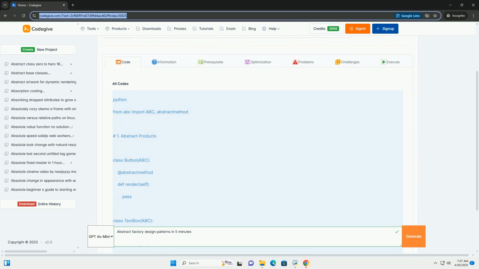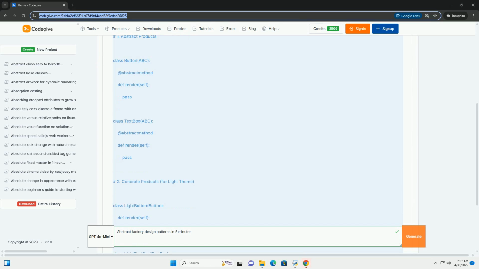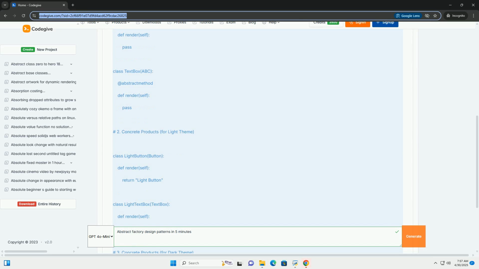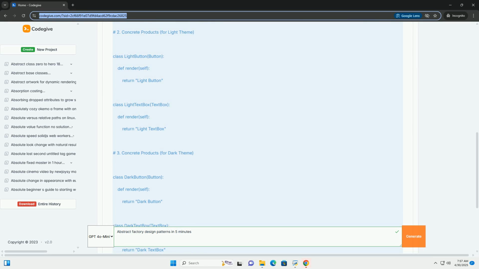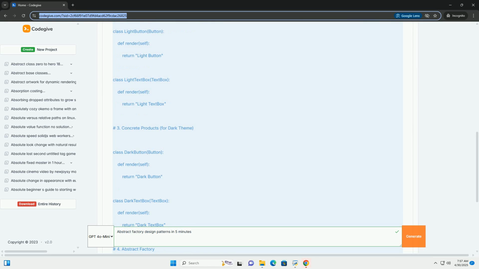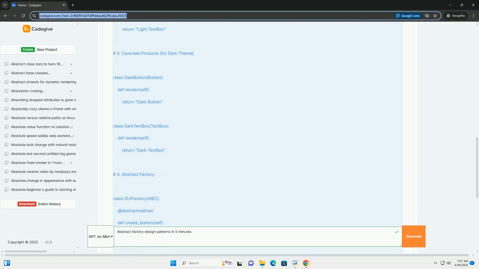OK, buckle up. Here's the abstract factory pattern explained in 5 minutes, with a code example in Python. It's a lot to cover fast, so I'll focus on the core concepts and a practical example. What is the abstract factory pattern?